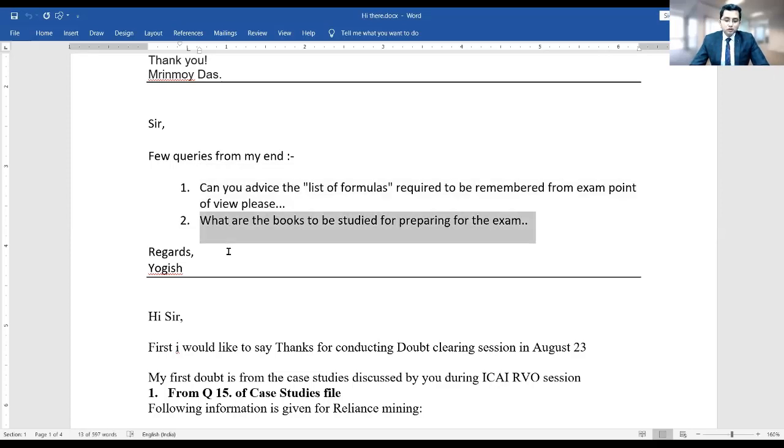Now, as far as books to be studied for preparing the examination are concerned, I must say, there are many such books which are available. Like there is one book, Valuation Examination by Vikash Goyal. You can refer that. There is one book named as Lodha. You can refer that. There is one book the author is named as B.L. Chakravarti. You can refer that.